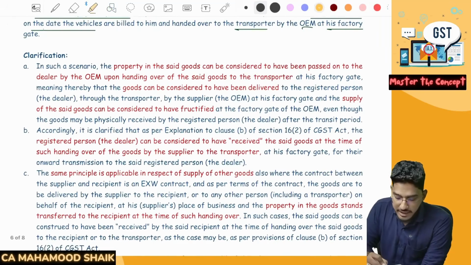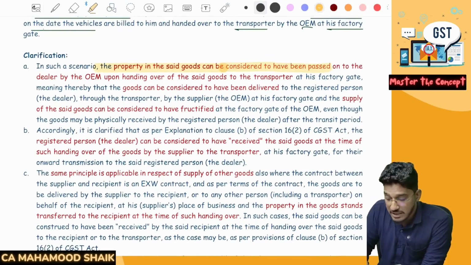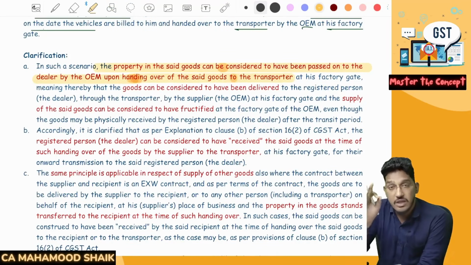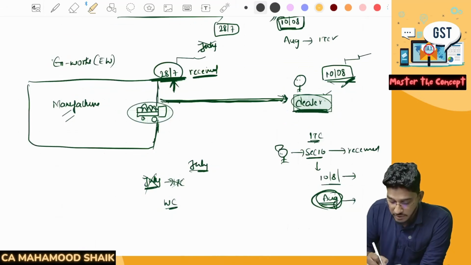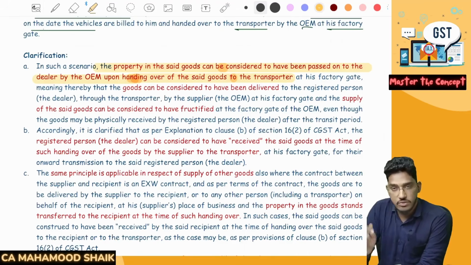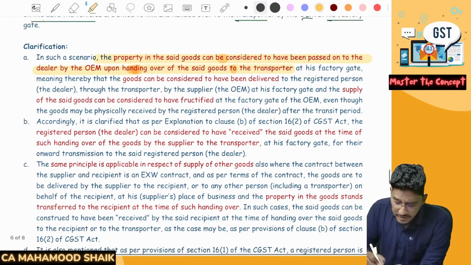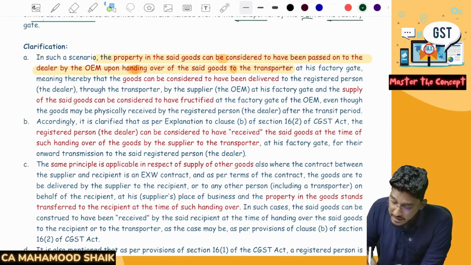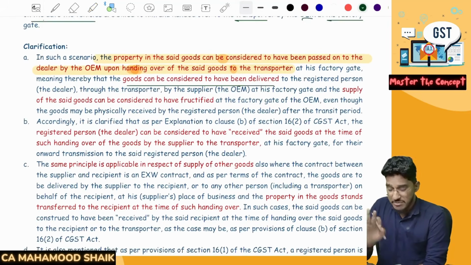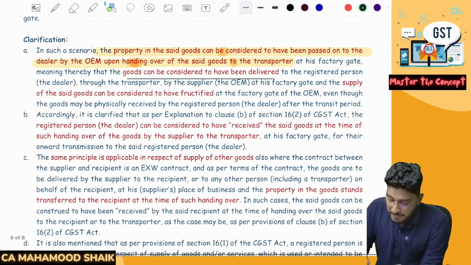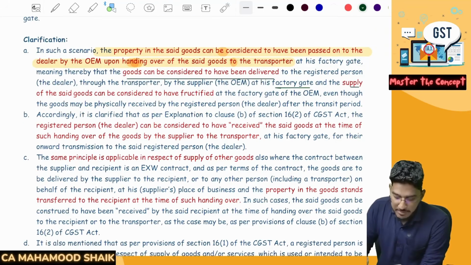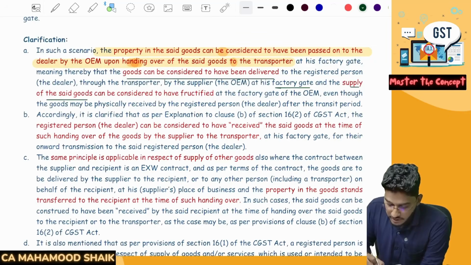Clarification. In such a scenario, the property in the said goods can be considered to have been passed on to the dealer by the OEM, by the manufacturer, upon handing over of the said goods to the transporter. So here, the ownership is getting transferred on 28th of July itself, the moment the goods are handed over to the vehicle. Thereby, the goods can be considered to have been delivered. It will be deemed to have been delivered to the registered person through the transporter by the supplier at his factory gate, and the supply of the said goods can be considered to have fructified.